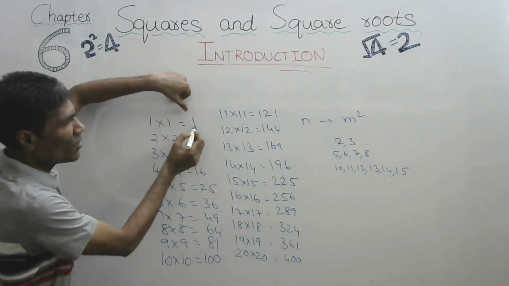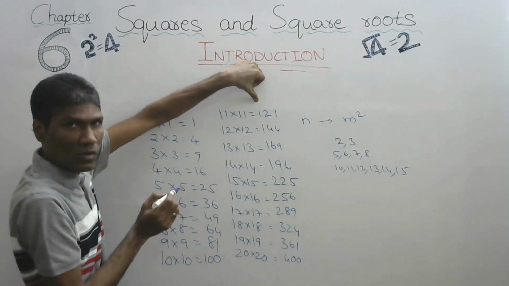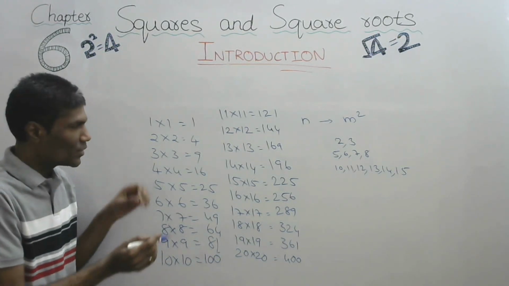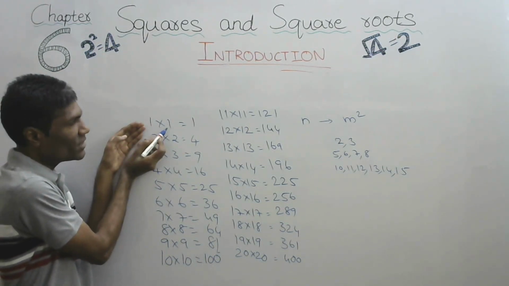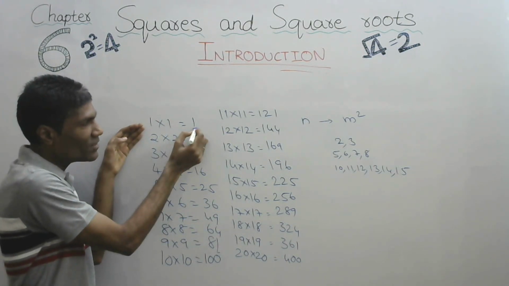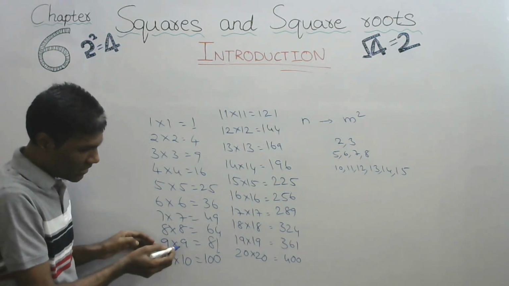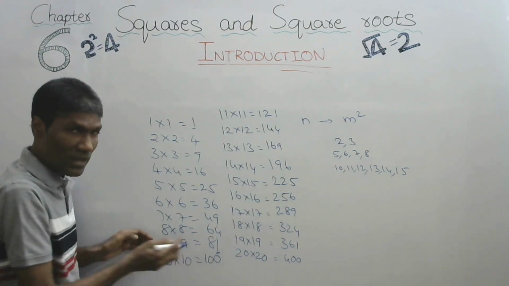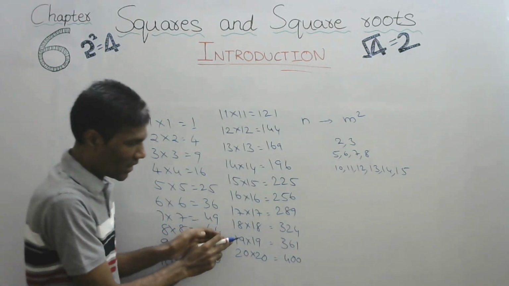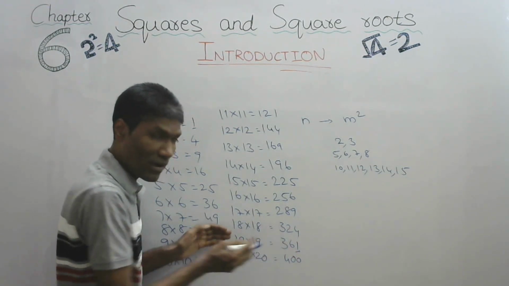Now let us see some more properties of square numbers. Say 1 into 1, 1. If we observe 11 into 11, 121. 9 into 9, 81. So if the last digit is 1, when we multiply, we will get a last digit as 1. Similarly, if the last digit is 9, then the last digit will be 1. So if we go for 19, 19 squared is 361, the last digit will be 1.